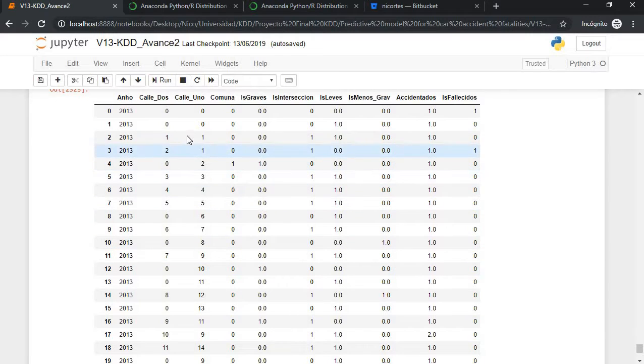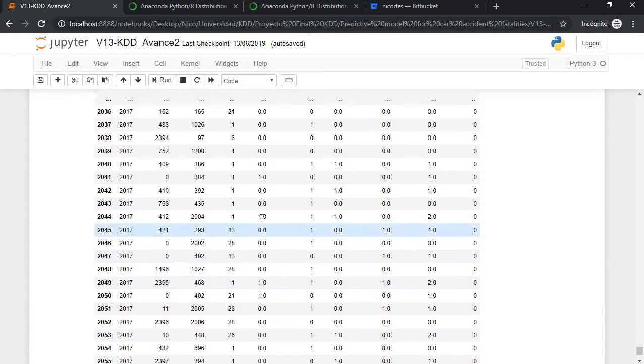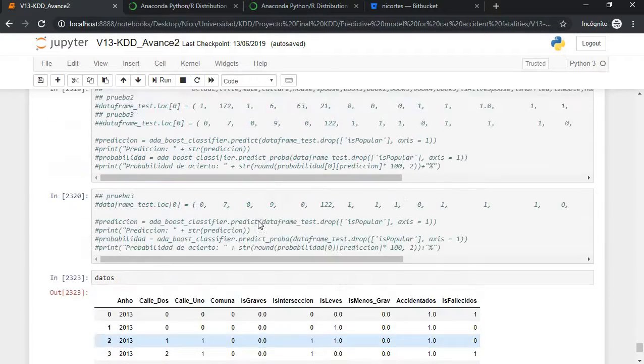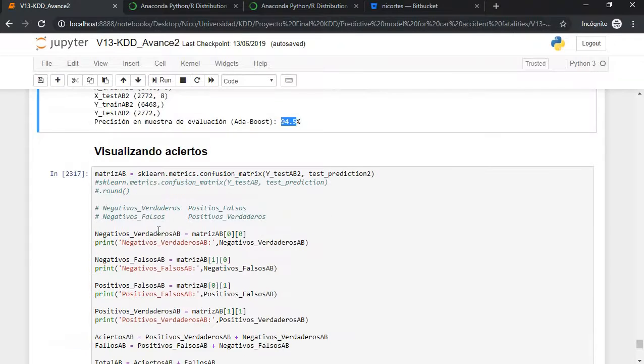And this is just our data. As you can see, they are just numbers. This is the way the model works. It doesn't work if we have strings, words, or stuff like that. So this one was just to show you that I also code. This is written in Python.